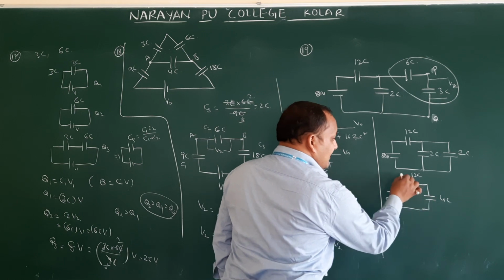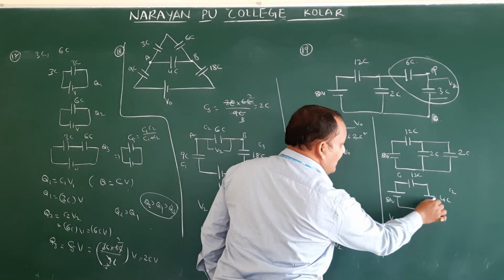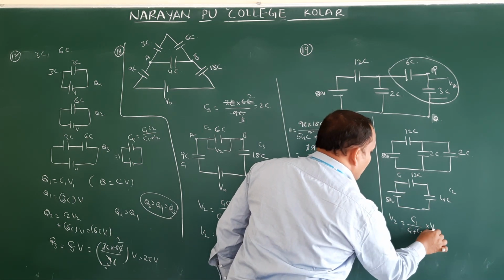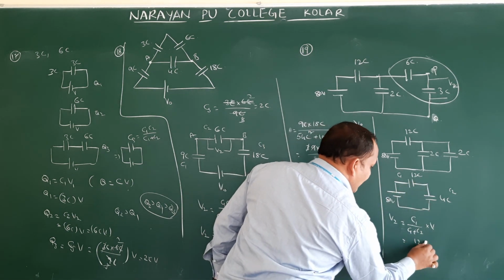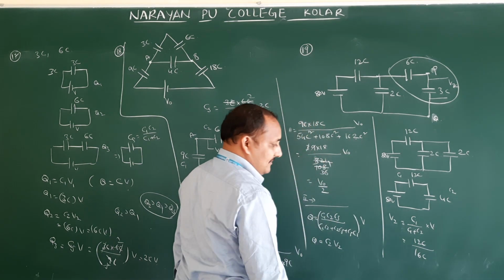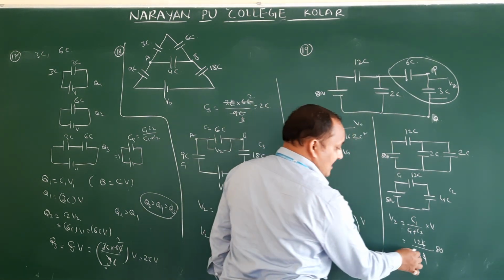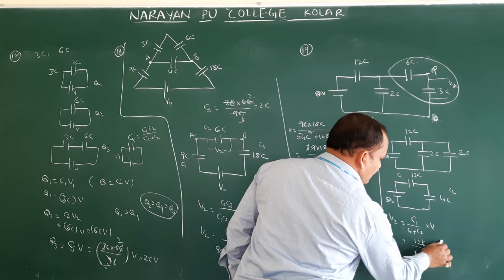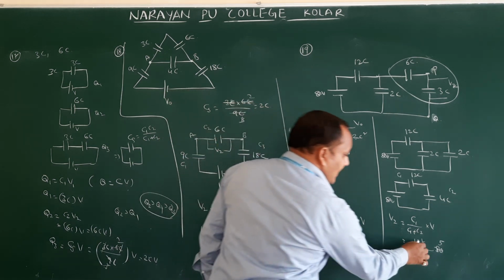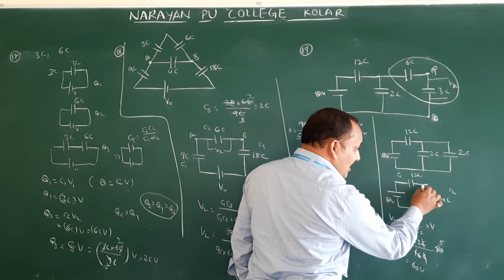So the potential across, this is C1, assume, this is C2. Potential across C2, that is V2, is equal to, what is the formula? C1 by C1 plus C2 into V. What is the C1 value here? 12C divided by 12 plus 4, 16C, into V. V means 80. C will be cancelled. So 16 means how many times? 5 times. 16 5s are 80. So 12 into 5, how much? 60 volts.